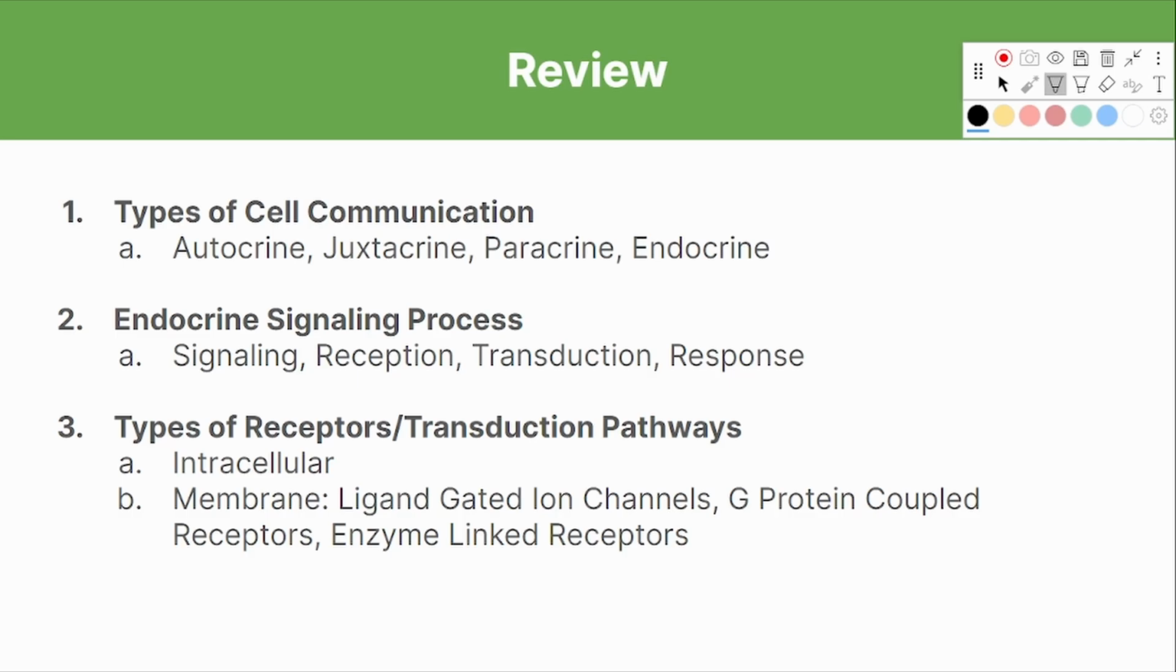So what did we learn in this video? First, we learned about the different types of cell communication, which include autocrine, juxtacrine, paracrine, and endocrine signaling. Then, we covered the endocrine signaling process, which occurs in 4 main steps, which include signaling, reception, transduction, and response.